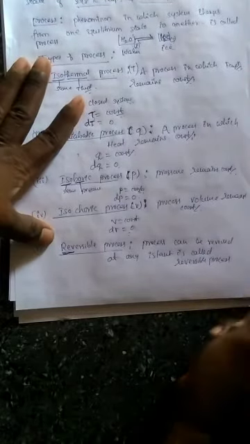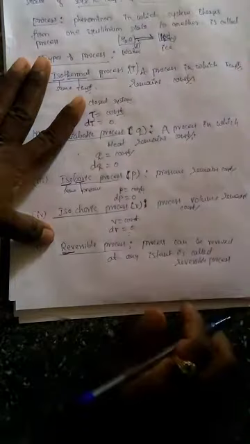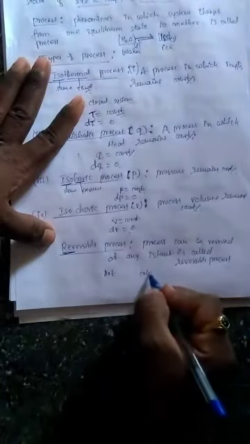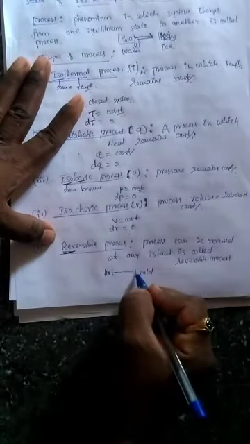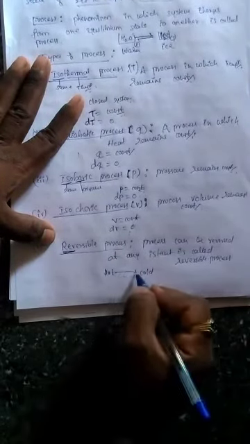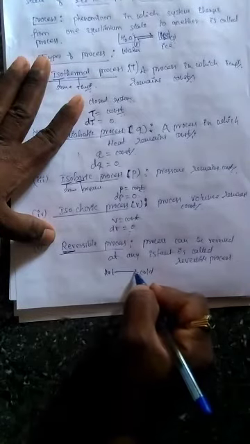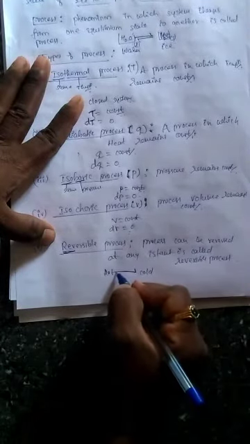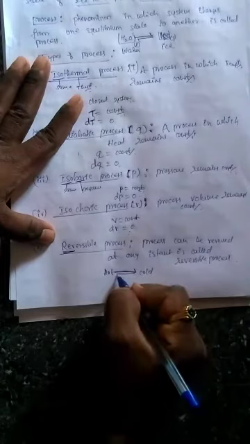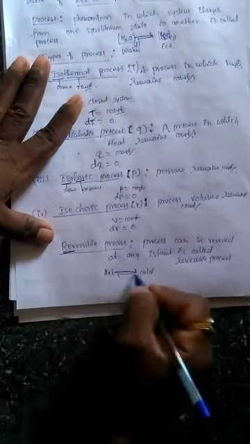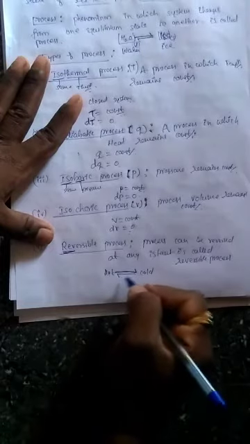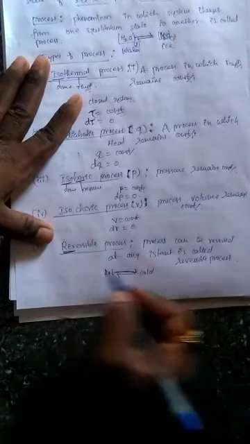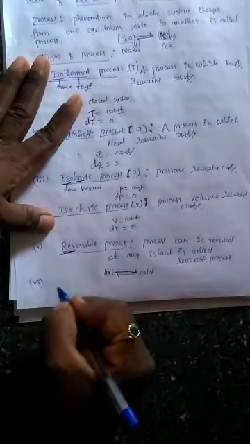For example, exchange of heat between a hot body and a cold body. Let's take a hot body and a cold body. Basically the heat is transferred from the hot body to the cold body until attaining equilibrium. Now let's assume the heat is transferred from the hot body to the cold body, and later it transfers back from cold to hot body. This process continues until both attain equilibrium. Such a process we call what? Reversible process. Then the last one, the irreversible process.